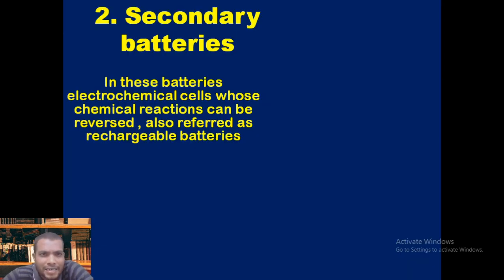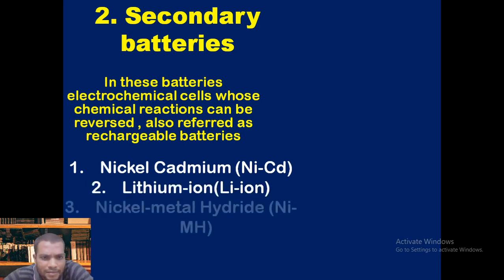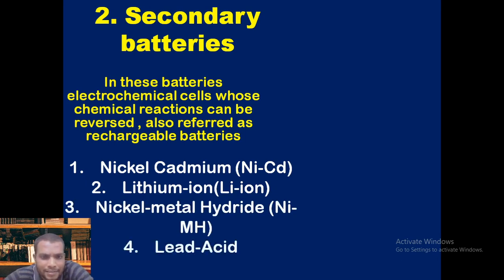But when it comes to secondary batteries, the electrochemical cells have reversible chemical reactions. That's the reason we are capable of recharging our mobile phones, because our mobile phone contains secondary batteries. These come in four varieties: nickel cadmium, lithium ion, third nickel metal hydride, and fourth, very important, lead acid.